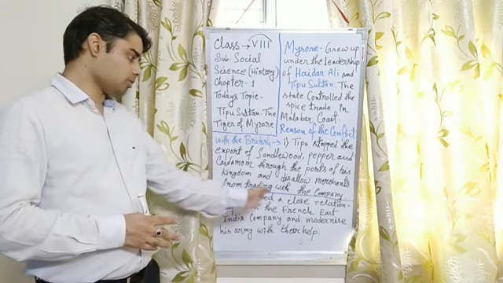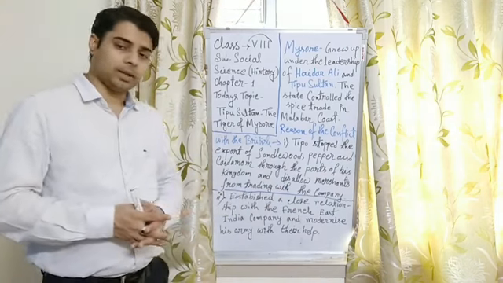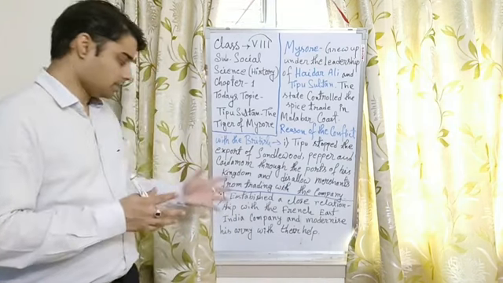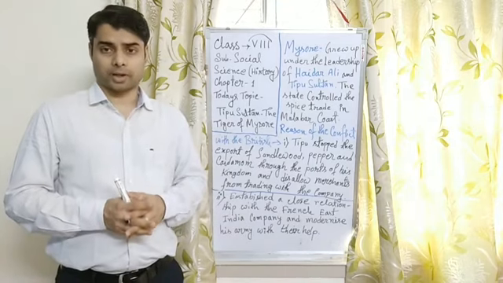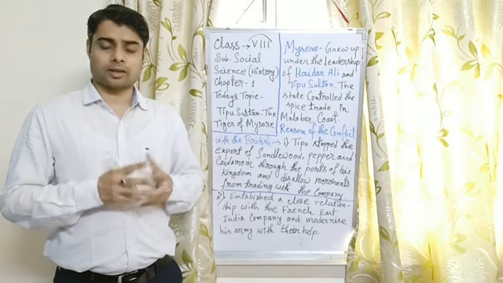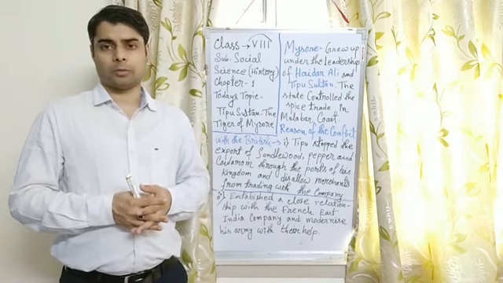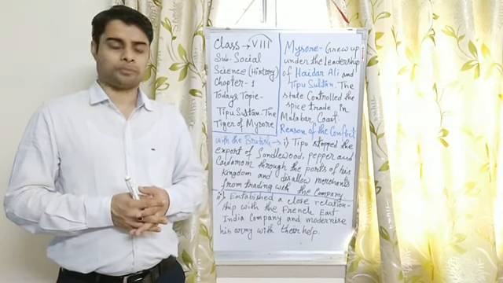Tipu Sultan established a close relationship with the French East India Company and modernized his army with the help of the French, and new types of guns and the use of gunpowder were introduced in the army of Tipu Sultan with the help of the French.